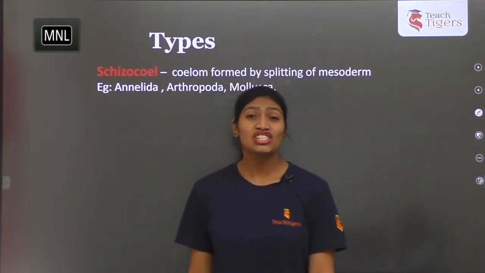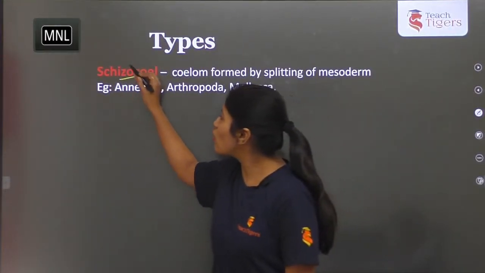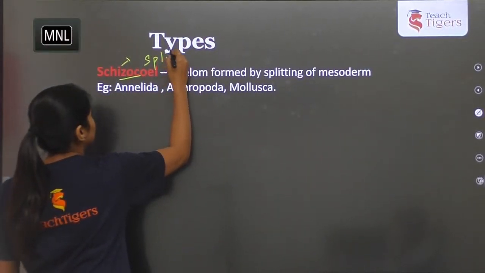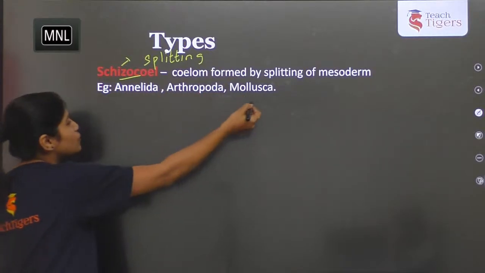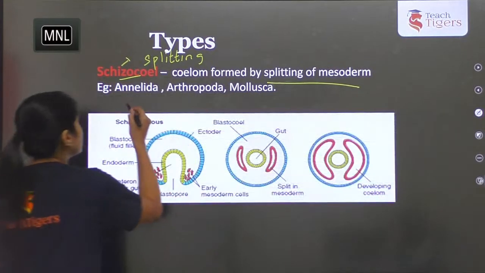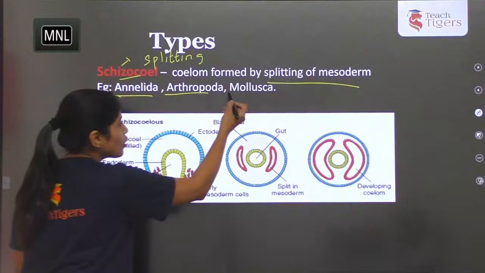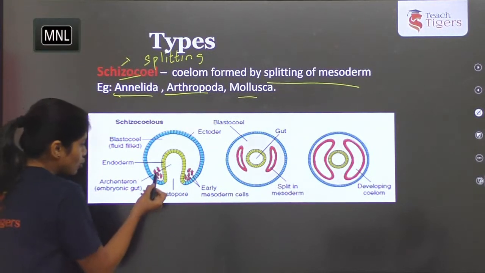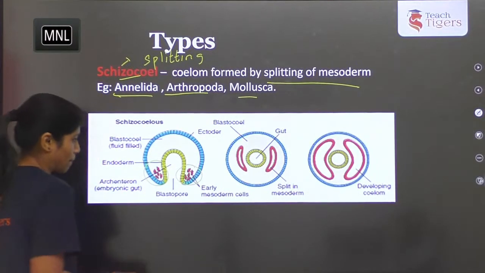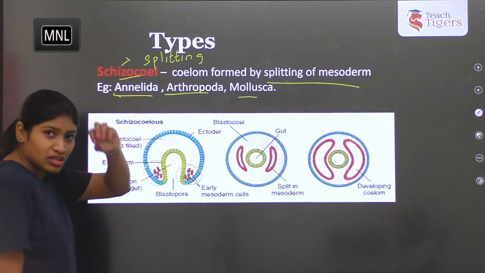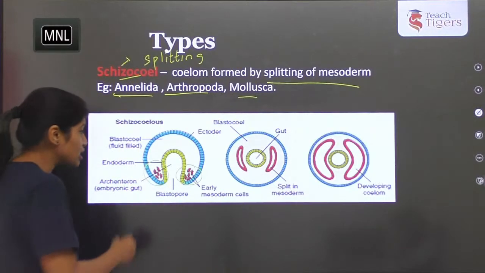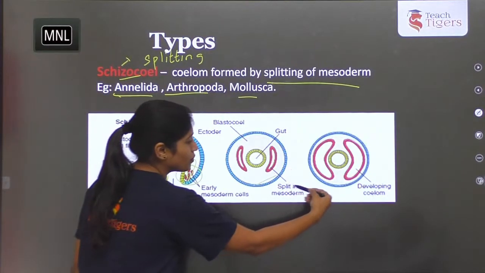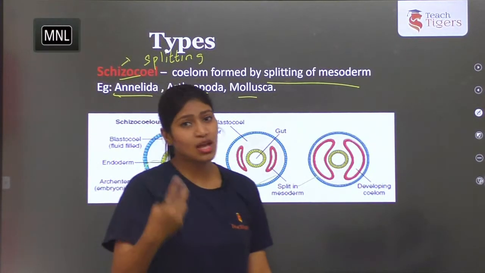First one is schizocoelom. Schizo means splitting. So coelom is formed by splitting of mesoderm. From annelids, arthropods and mollusks, all these exhibit schizocoelom. You can see in this picture actually. Here there are a few mesodermal cells which are formed by splitting, and then they develop and form the mesoderm lining. So this is how they form.